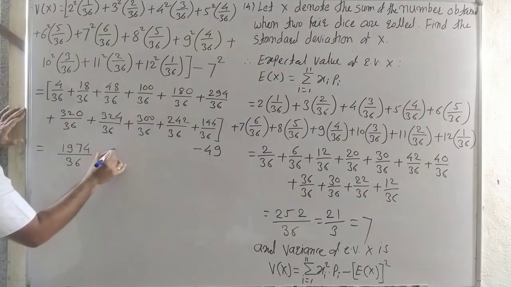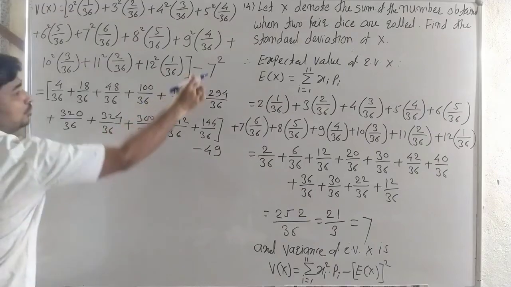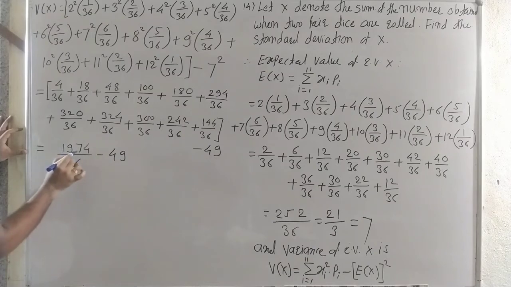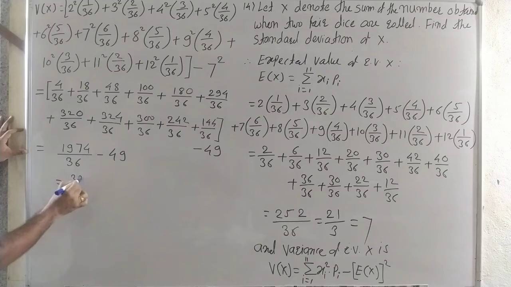And minus, it is 49. Here it is mu square. It is minus 49. Now, we calculate this. Therefore, here it is 1974 upon 36. Here we try to divide by 6. Okay, here. When we divide by 6, it is 3. Then again 1. That means we divide by 2.